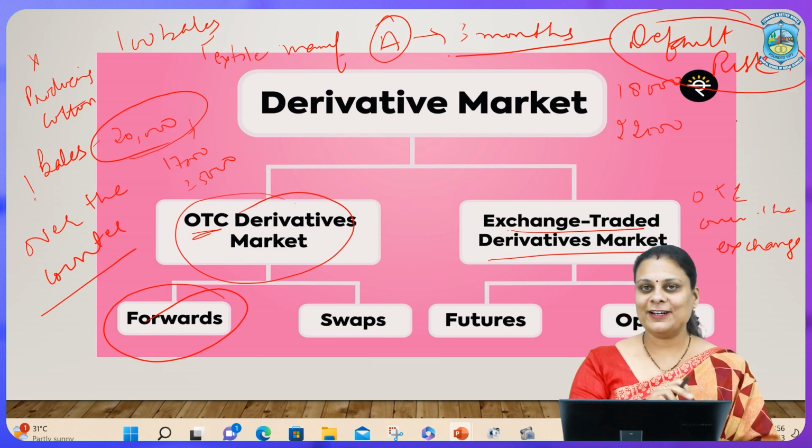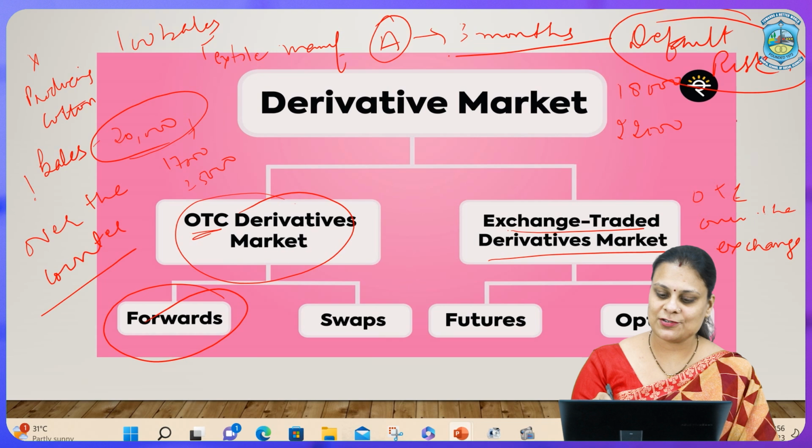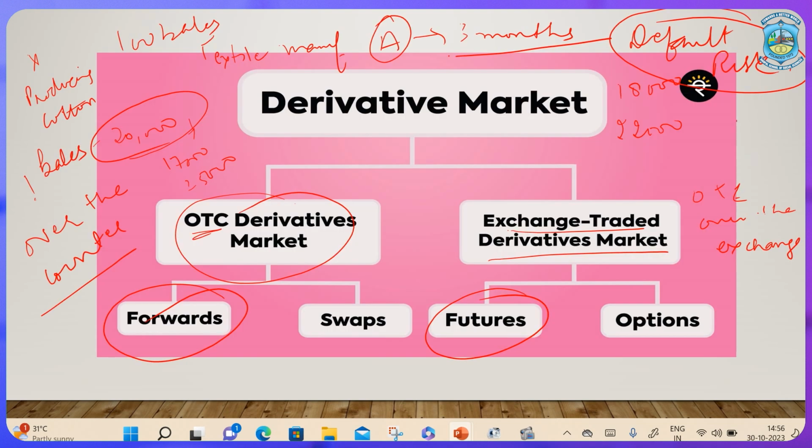So, with the introduction of default risk, there was another market that came into existence, and that was known as a futures market. Then let us understand what a futures market is. Same example I am going to take, Mr. X and Mr. A. There is one body in between.